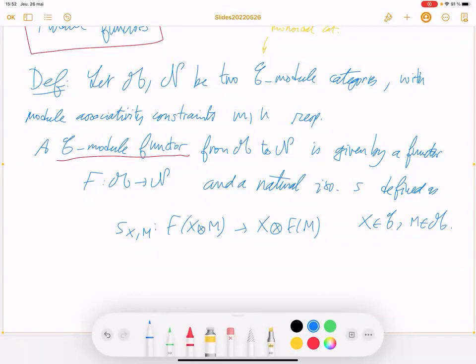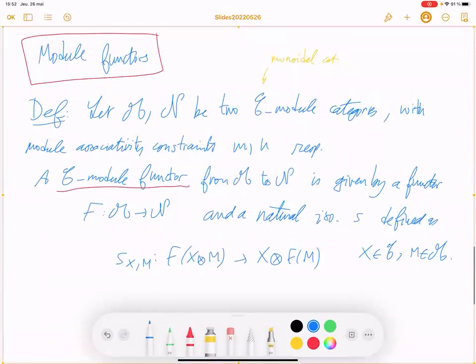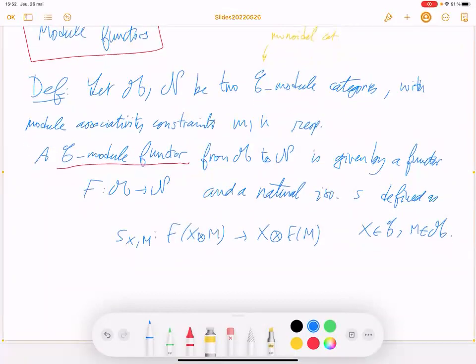So you see, a C module functor, you can think of this as a K-linear map where K is a field. Here you replace K by the category C, and you replace the element of the field, the scalar, by the object of the category.